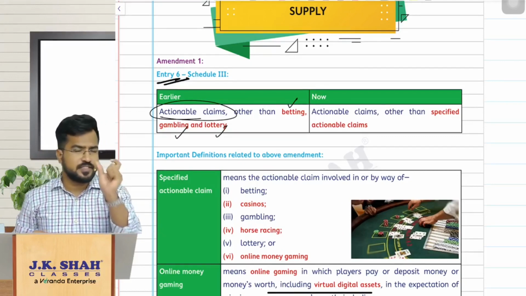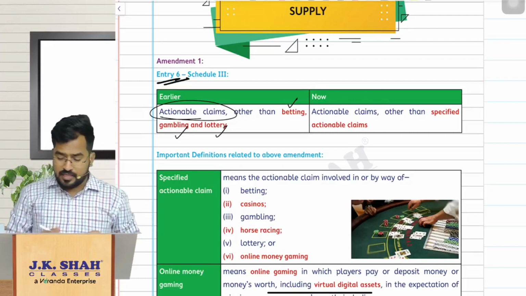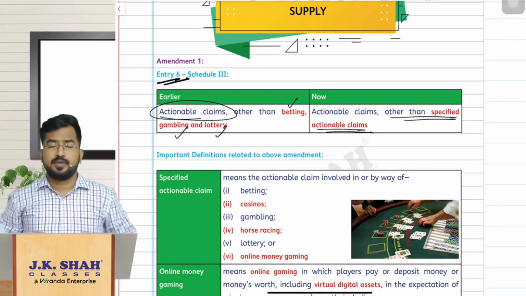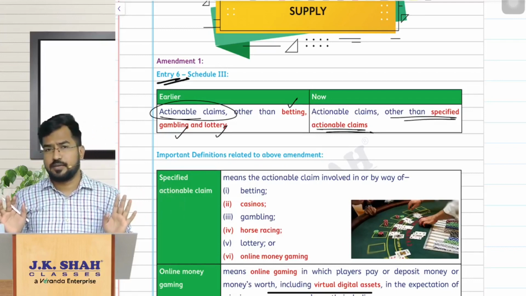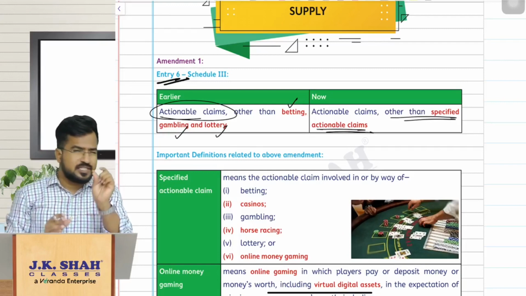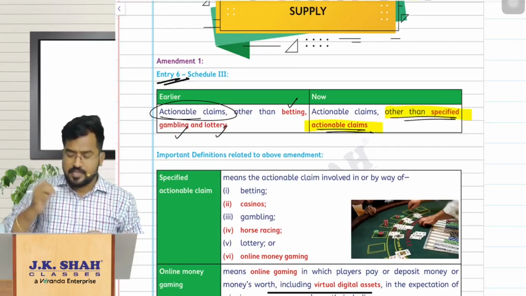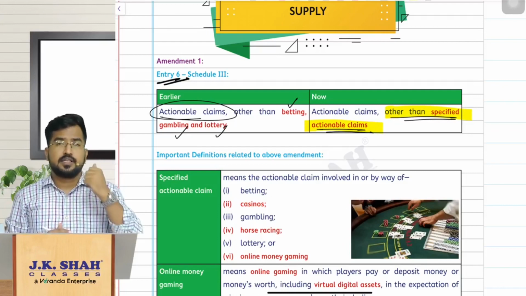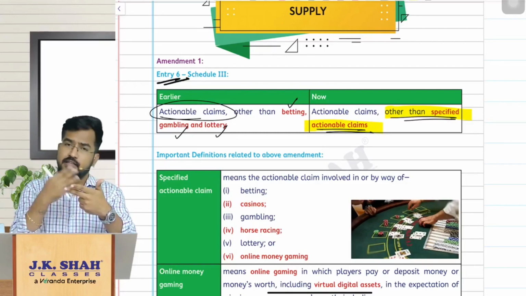Now recently they have changed a small thing in this. Instead of the words other than lottery, betting, gambling, they have just used the words other than specified actionable claims. Simple, my dear friends. In this particular amendment, earlier lottery, betting, gambling alone were treated as supply of goods. Any other actionable claim will be treated as not at all a supply, that is falling under Schedule 3. Now they have just replaced these words lottery, betting, gambling with the words other than specified actionable claims. So their only intention is to add 3 more things. So the net effect of the amendment is, earlier lottery, betting, gambling were treated as supply. Other than that, any other actionable claim is not at all supply.